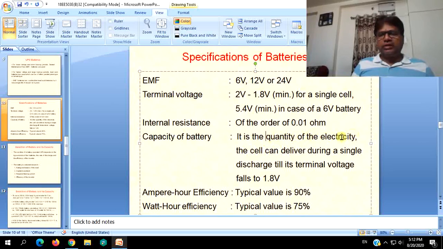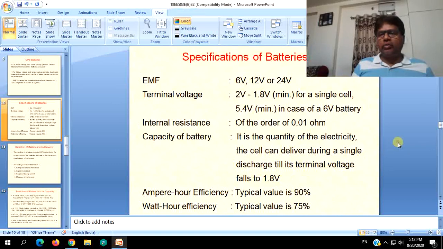It is the quantity of electrical energy the cell can deliver during a single discharge till its terminal voltage falls to 1.8 volts. That is, consider a cell of 2 volts at its fully charged condition, and it starts to discharge to a proper load. Then in a single discharge, how much quantity of electricity it can deliver by the time the terminal voltage falls to 1.8 volts, that is the capacity of the battery.